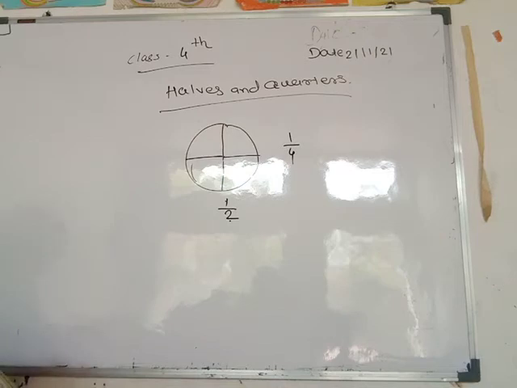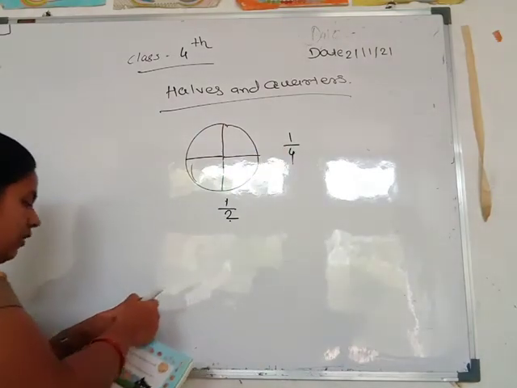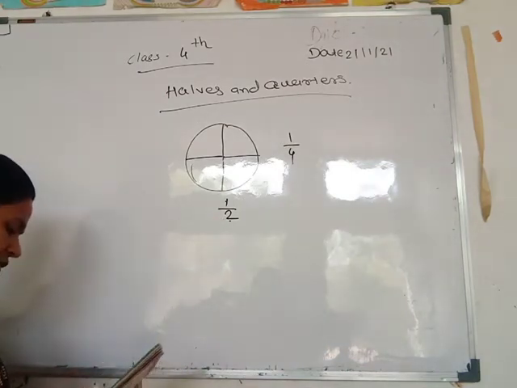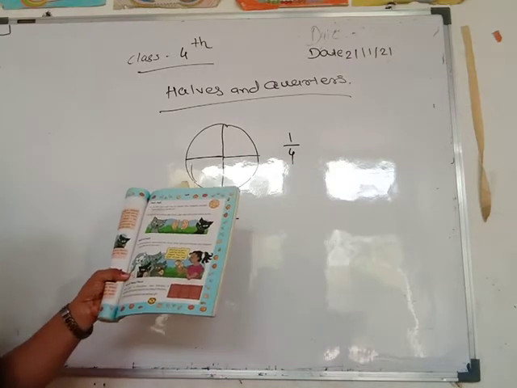One whole divided into 4 parts, each part is called a quarter. 1 quarter, and this is called a half. Each of us got a quarter of the chapati, and you are a good divider. See, half of these many pieces.